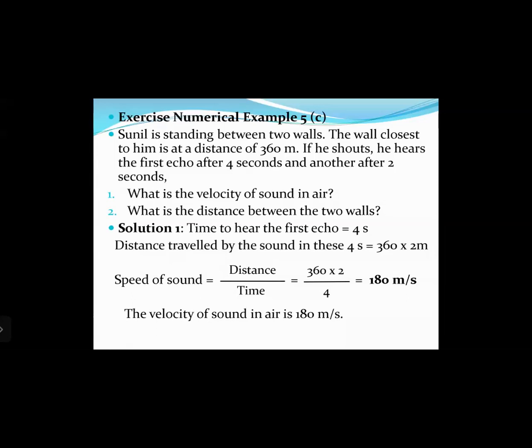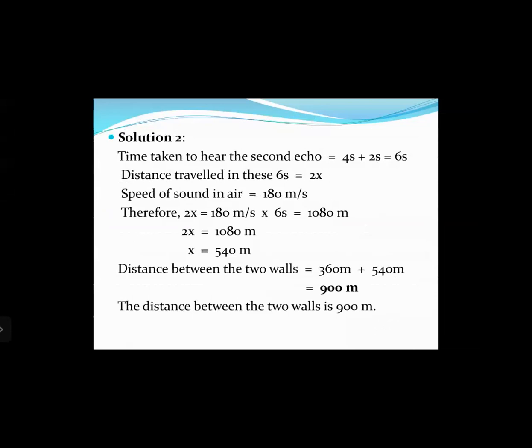Now, as we had assumed, let the wall closest to him be on the left hand side, which is at 360 meters. The wall on the right hand side is farther away than 360, but we know the time required for the sound wave is 2 seconds more. Let us see. Time taken to hear the second echo is 4 seconds plus 2 seconds, that is 6 seconds. Distance traveled in this 6 seconds will be twice 2x.